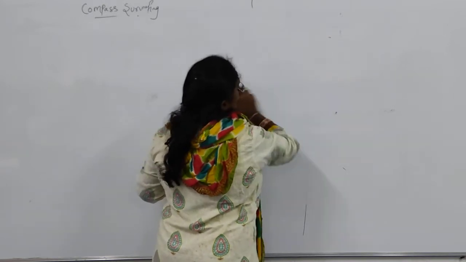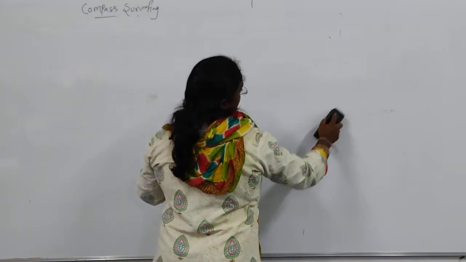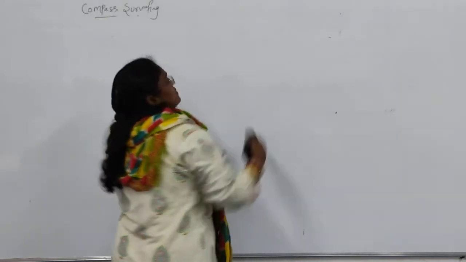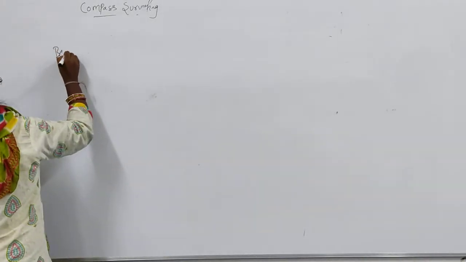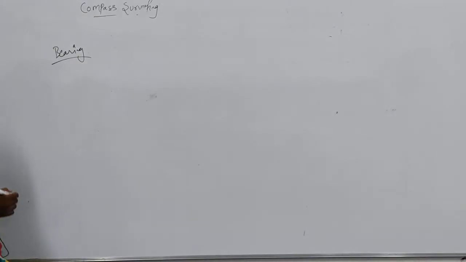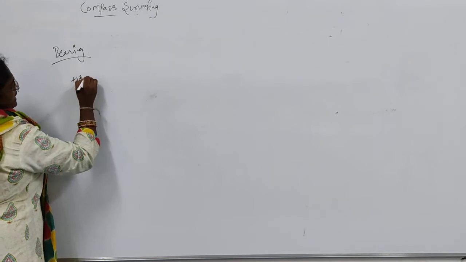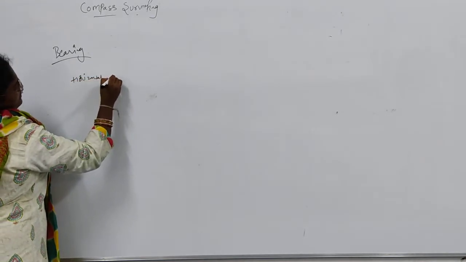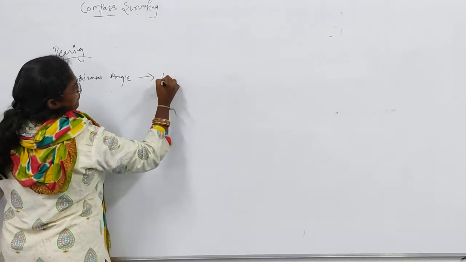So there are two terms called bearing and meridian. First one is the bearing. Bearing is nothing but the horizontal angle which is taken from the fixed direction.